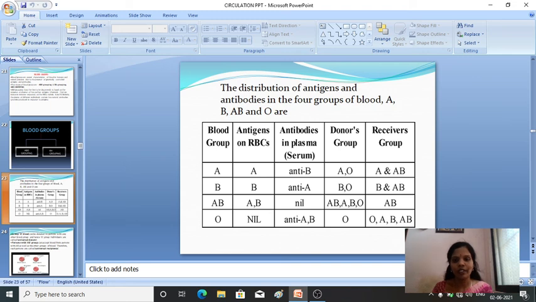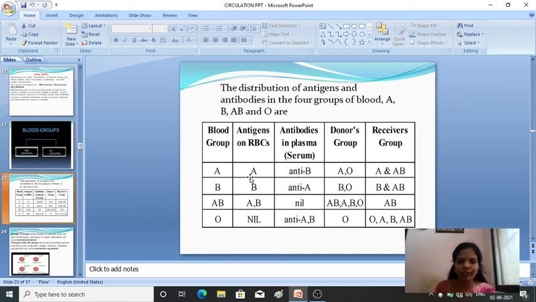This is an important table showing how the blood grouping is done. It is the distribution of antigens and antibodies in the four groups of blood, that is A, B, AB and O. These are the four different types of blood groups. The person who has blood group A will have antigen A on the RBC, but he will have antibody B in the plasma.